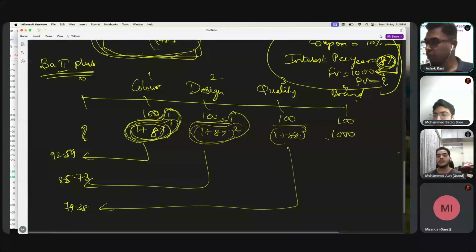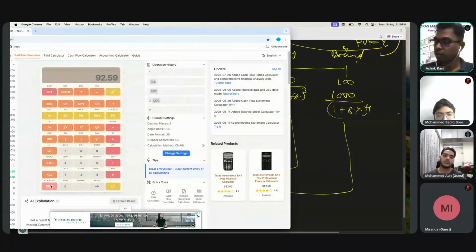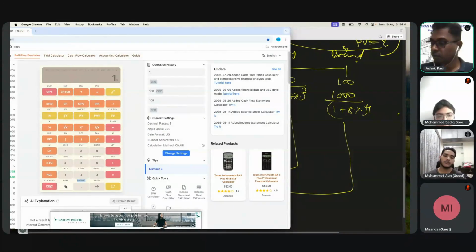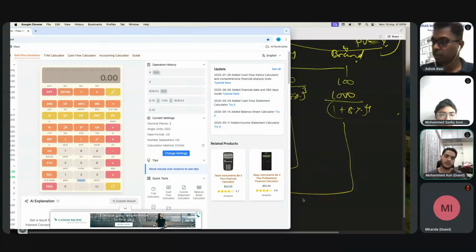Then the last one, 1 plus 8 percent raised to 4. So 1.08 raised to 4 equals, inverse into, now this time you need to be careful, 1100 you are going to get. So into 1100, that gives me 808.53, store 4.